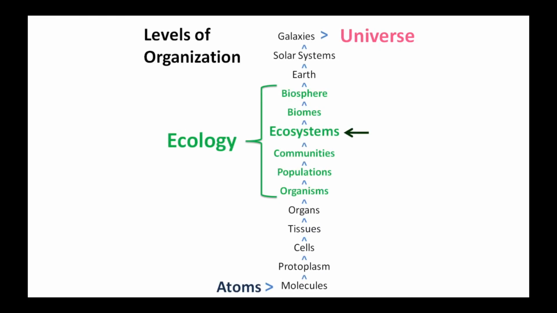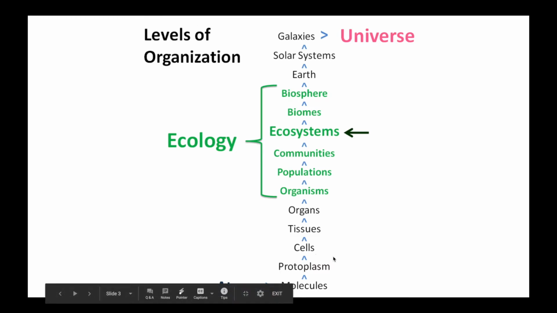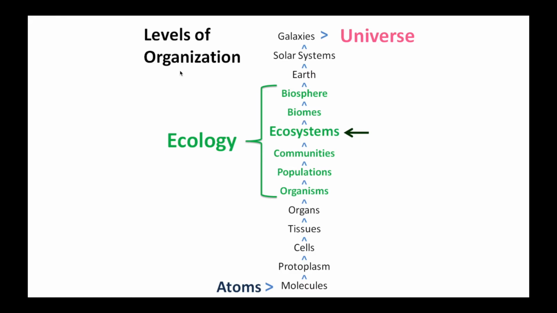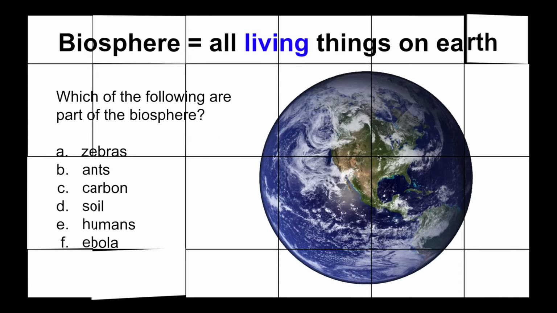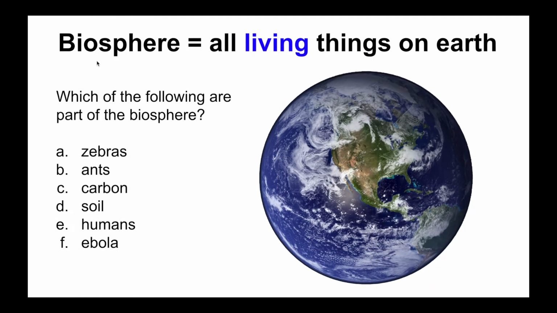So if we're looking at levels of organization, we already had a video on levels of organization. Really what we've been looking at, if we go to the bottom here, is molecules, and then we've been going into cells, tissues, and organs. And then if we go outside of this level of organization, we have galaxies, solar systems, and the Earth. Ecology is the study of this middle section here. We're looking at the biosphere, the biomes, the ecosystems, the communities of populations, and the organisms. So when we're talking about the biosphere, we're referring to all living things on Earth.